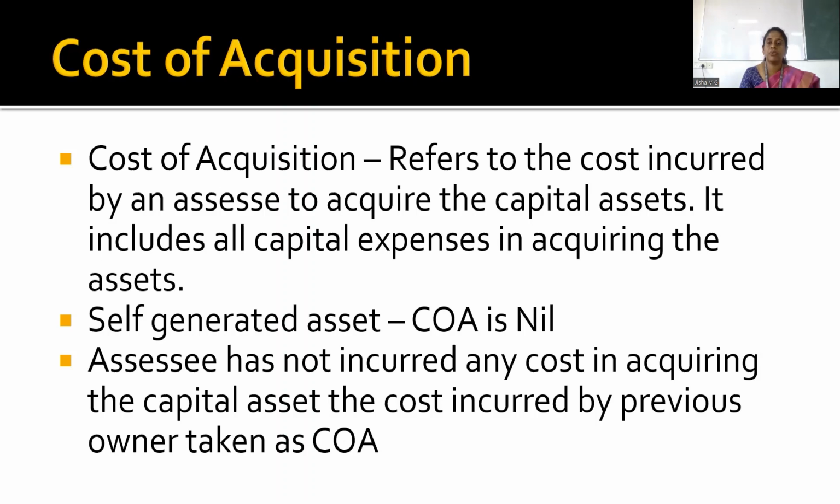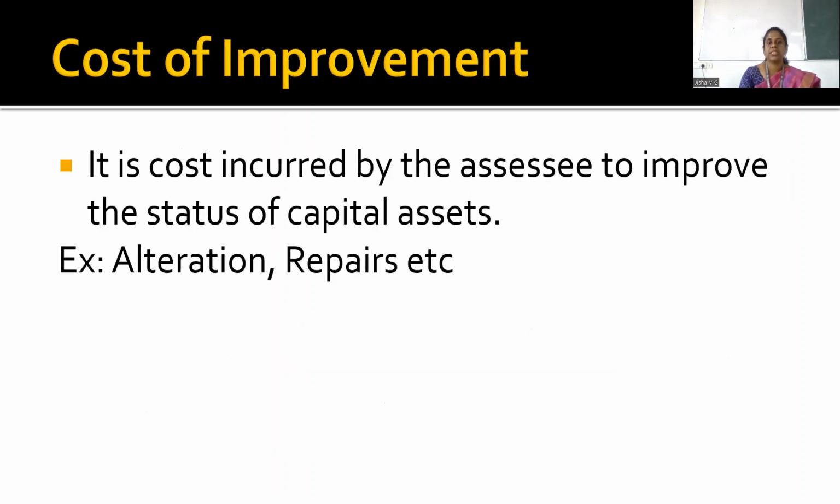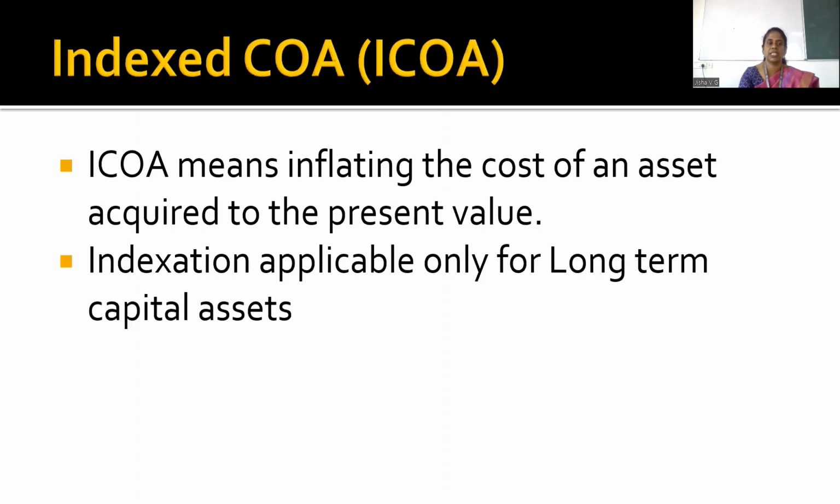Suppose a property is transferred from my father to me. Here I have not purchased that property. So when I am selling it, the cost acquired by my father will be taken as the cost of acquisition. Next, cost of improvement. Cost of improvement means any improvement you make on that property, such as repairs, renovations, etc.